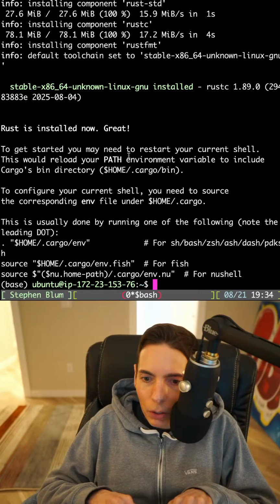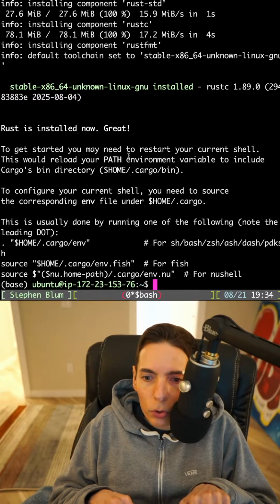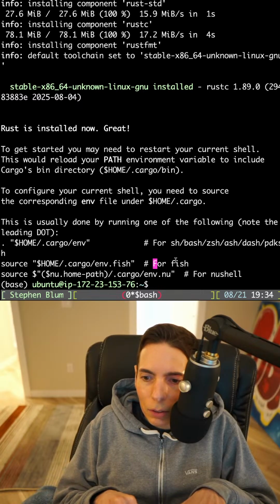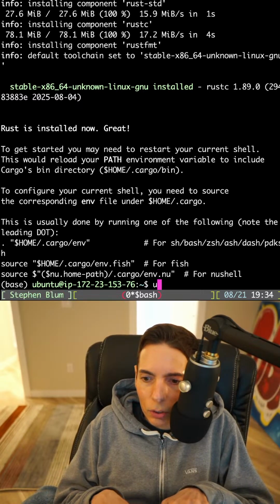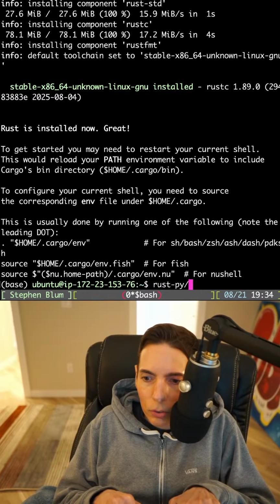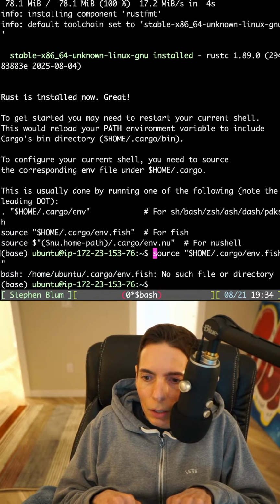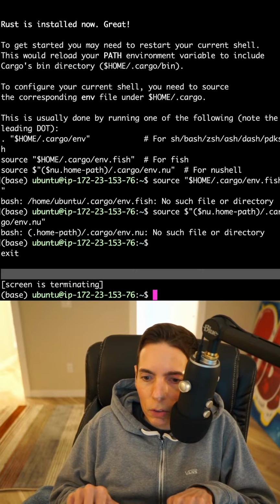All right, here we go. Let's see here. So source home cargo. Okay, I think we're good. Let's see if Rust is installed. No. Maybe we might have to do a couple things here. No such thing? Okay. I might have to restart my shell, which is no big deal. I'll just restart the shell screen.